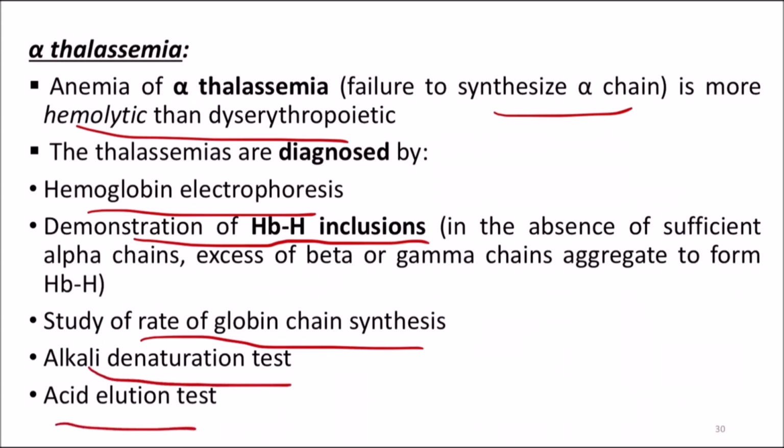So the two forms of thalassemia are beta and alpha thalassemia. In beta thalassemia, there is a failure to synthesize the beta chain and an excess of alpha chain, whereas in alpha thalassemia the failure to synthesize alpha chain is seen and it is more hemolytic. The thalassemias can be diagnosed by hemoglobin electrophoresis. The demonstration of HbH inclusions can be done. The study of the rate of globin chain synthesis can be done. Alkali denaturation test and acid elution test are the other tests.